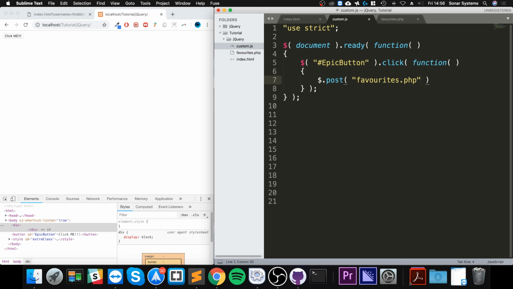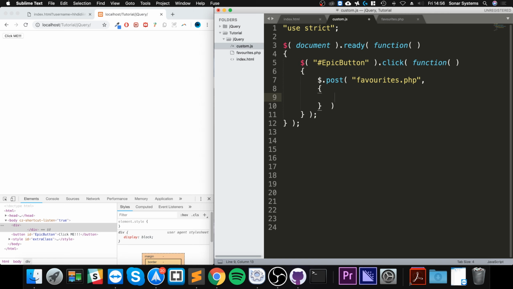favorites.php, and so this is the file location. So if you're in a different folder, you specify the folder hierarchy as well. And now the first thing in here is going to be the data that we're sending.